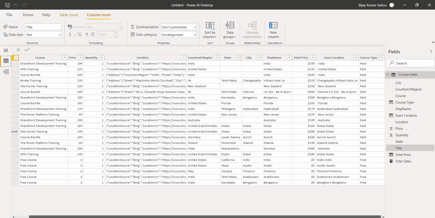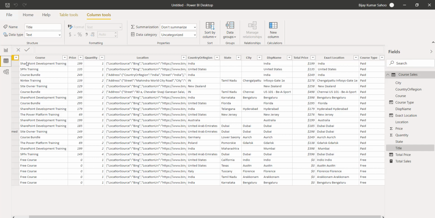Now if you look at this, you will not get a column like this. Rather, if you go here, you can see there's a total sales measure coming. From the symbol, compared to the calculated column icon, you will be able to know that this is a measure. And this is the way we can do it. The other way you can also use is the SUMX function, and then you can do the calculation on that. So this is one way of doing this.